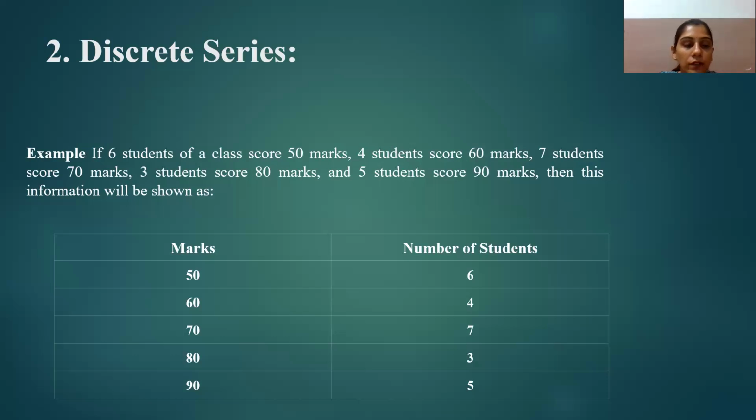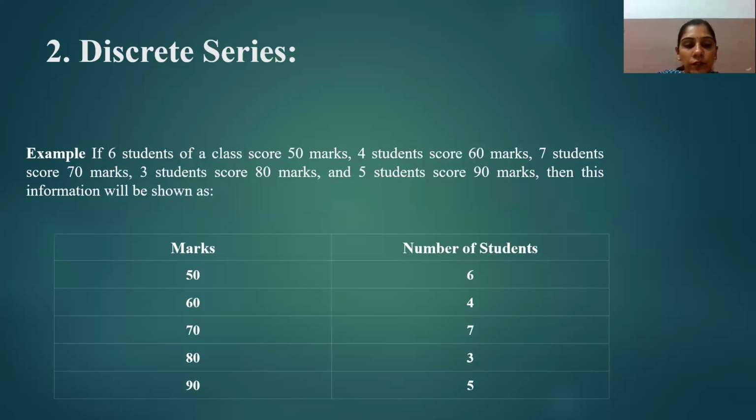So let's understand with an example. You can see on your screen this example is written. If 6 students of a class score 50 marks, 4 students score 60 marks, 7 students score 70 marks, 3 students score 80 marks and 5 students score 90 marks, then this information will be shown as you can see in this table, marks and number of students.